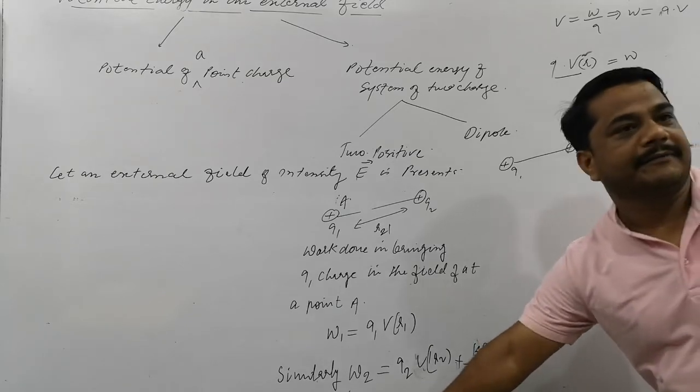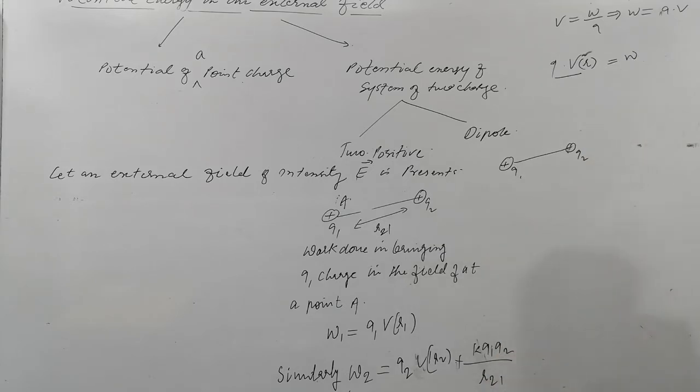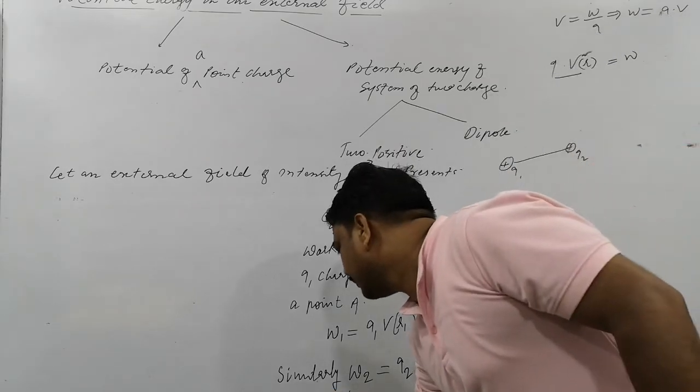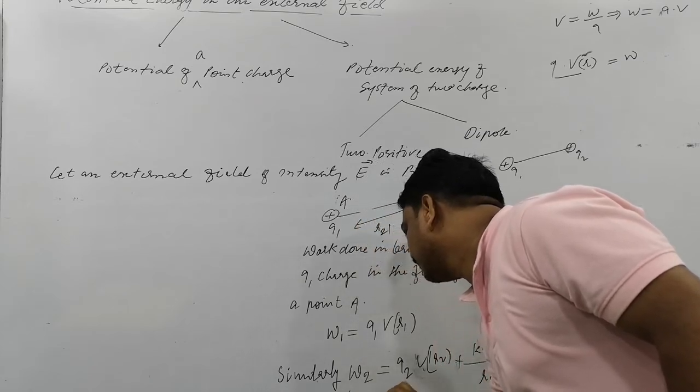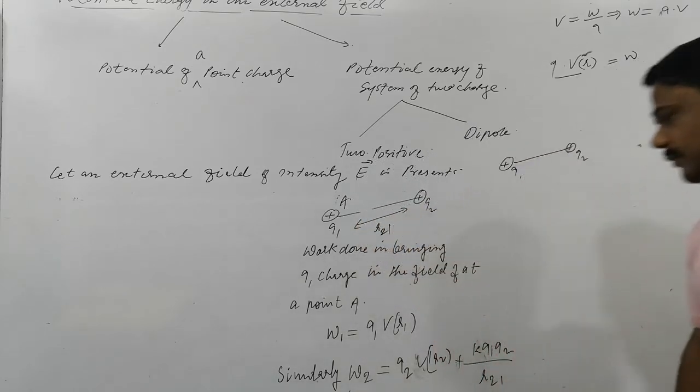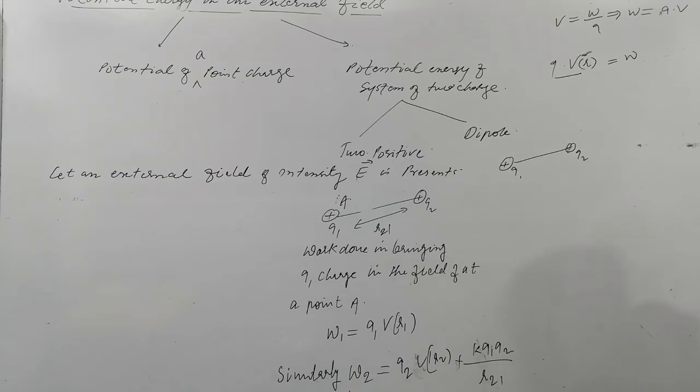So please write further here. Therefore the total work done. It will be R21 squared, K q1 q2 upon R21 squared, because a square comes in Coulomb's law. This is the potential energy. If you have not seen the video of yesterday, then you will not know this.